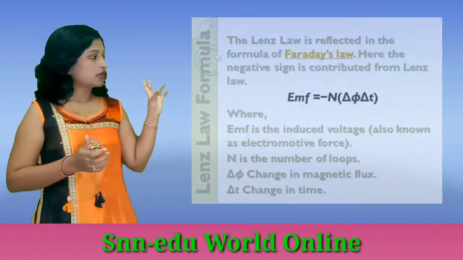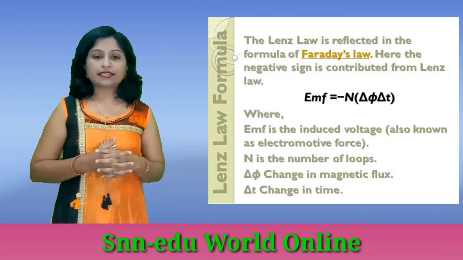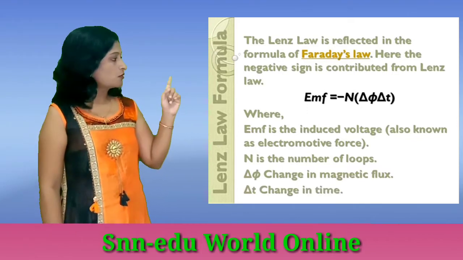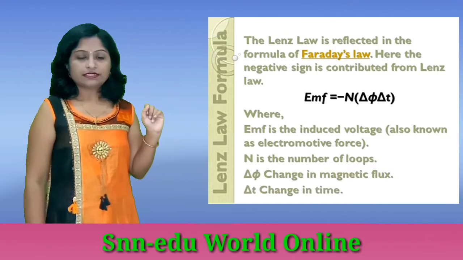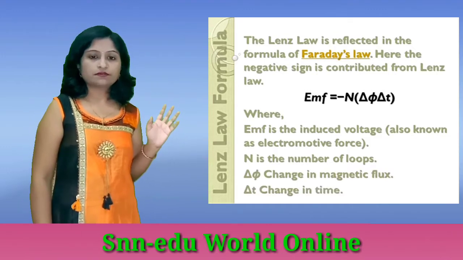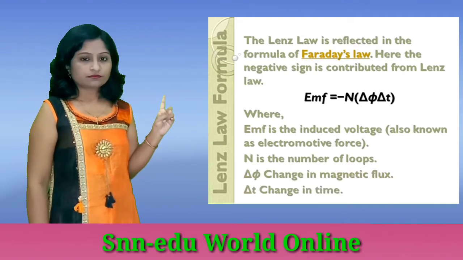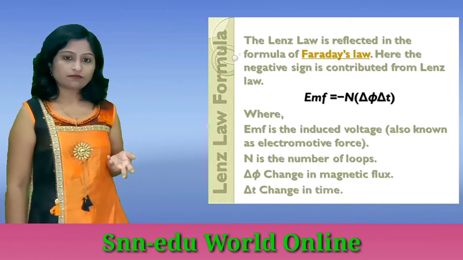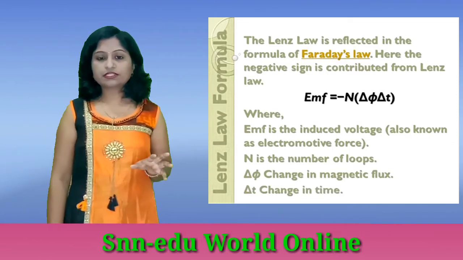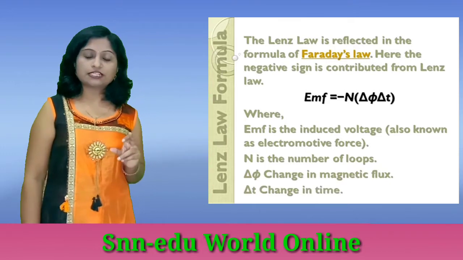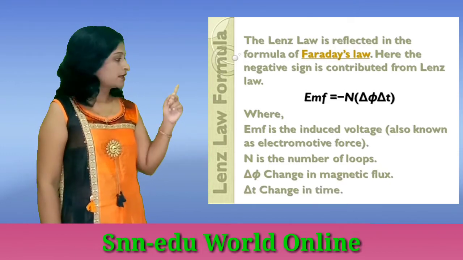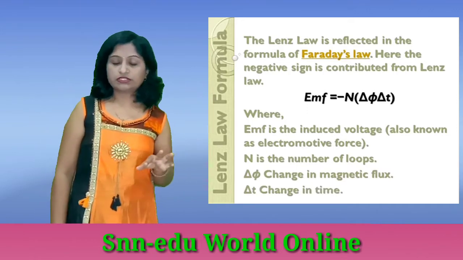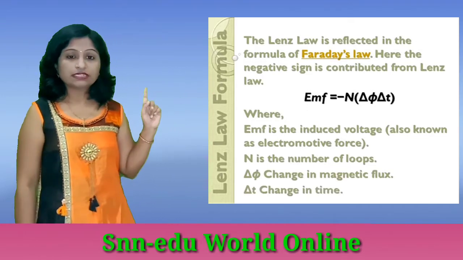Now according to this Lenz formula we can write E, where E means EMF, is equal to minus n d phi by dt. The meaning of the notations is also given here. E is EMF, n is the number of turns, d phi is magnetic flux, dt is time, so d phi by dt represents the change in flux with respect to time, and the negative sign is due to the opposite direction of current and change in magnetic field. So this is Lenz's law.